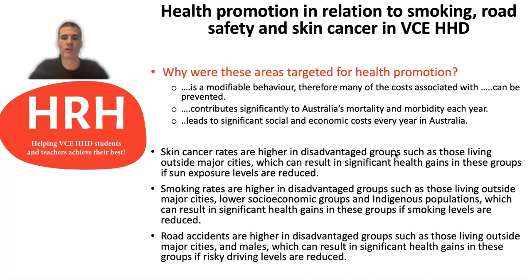For smoking rates, it's those living outside major cities, lower SES groups and Indigenous populations. But it's essentially saying for each of those three target areas the same thing, that there are disadvantaged groups that are disproportionately affected. So if there are gains made in those groups, then that can be significant for the health status and health and wellbeing of those population groups.